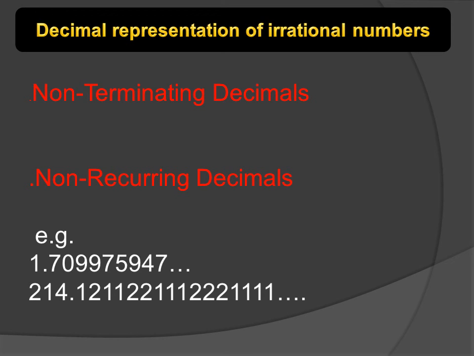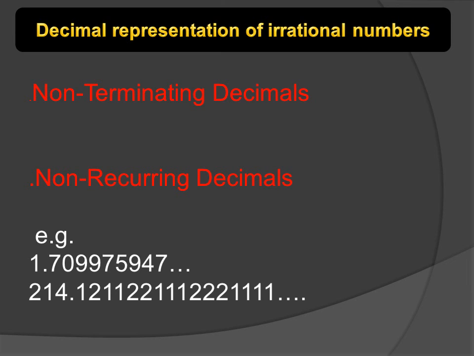Now I will explain decimal representation of irrational numbers. It also contains 2 points, but these are opposite to the rational numbers. These are non-terminating decimals and non-recurring decimals. In the first example, 1.709975947, it has non-repeating number of digits to the right.